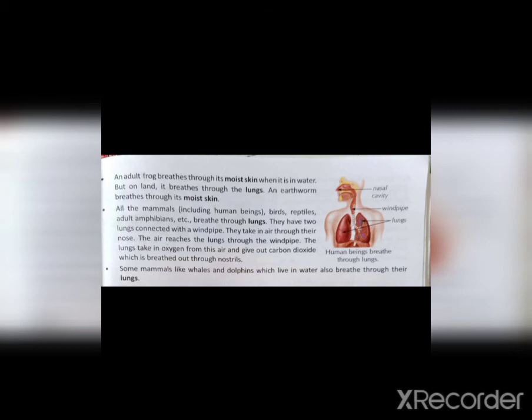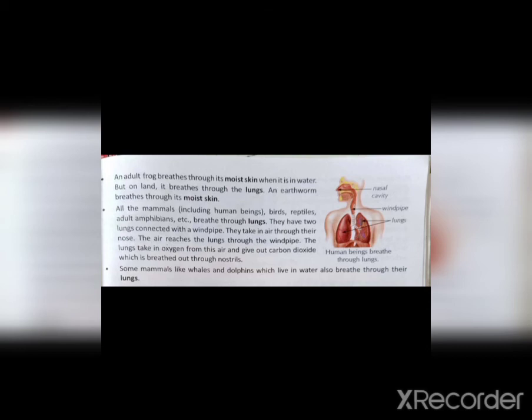So when it is in water, it breathes with the help of moist skin, and when the frog is on land, it breathes with the help of its lungs. So it has both, and both ways of breathing help the frog to survive. Similarly, an earthworm also breathes through its moist skin. They have a slimy body, that's why they can breathe with the help of moist skin.